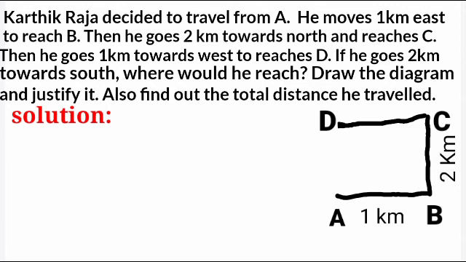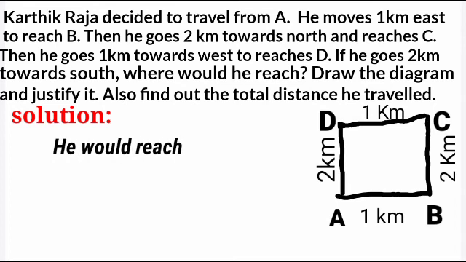How much kilometer does he walk from C to D? Yes, he walks 1 kilometer. Now where is he moving? He is moving from D southwards. Where will we reach, my dears? Yes, we will reach A. How much kilometer does he walk from D to A? 2 kilometers. So now we have a clear picture of the sum. So the first question is, where would he reach? He reached A.